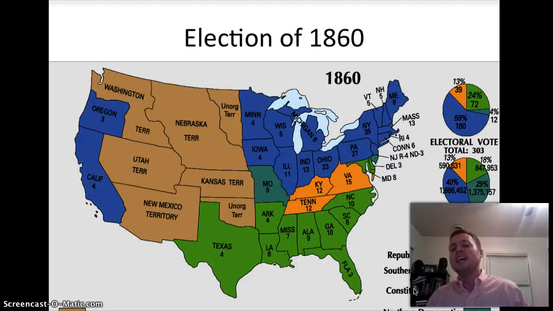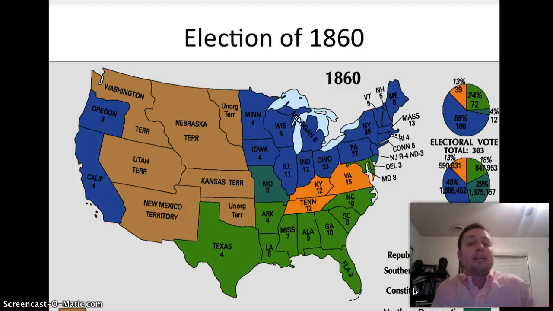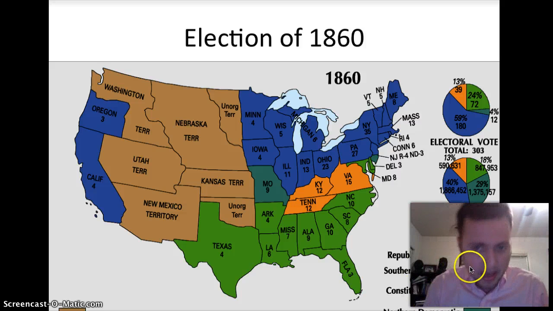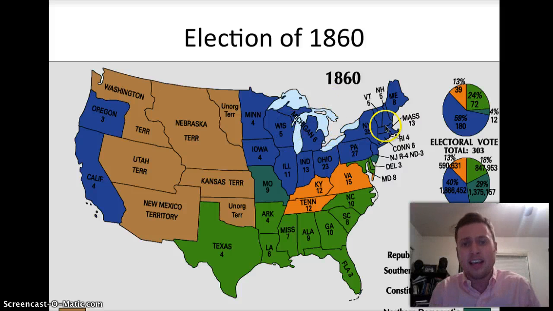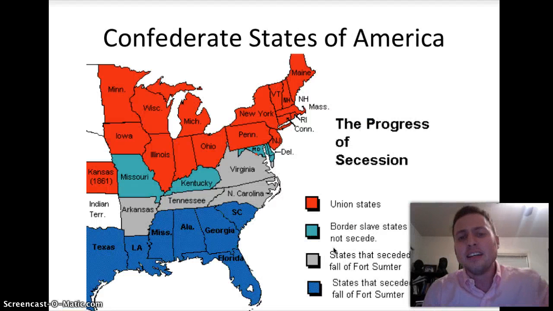Let's set the stage. The election of 1860, very, very important. Abraham Lincoln wins, but he doesn't win a majority of the votes. The vote is all about sectionalism. If you are up here in the North, you voted for Lincoln. If you were down South, you didn't vote for Lincoln. When he gets elected, those in the lower South, I'm talking deep South, South Carolina, Georgia, Alabama, Mississippi, Louisiana, Texas, and Florida, say we gotta go. They form the Confederate States of America. They secede in reaction to Lincoln's election because they thought Lincoln wanted to free all the slaves.